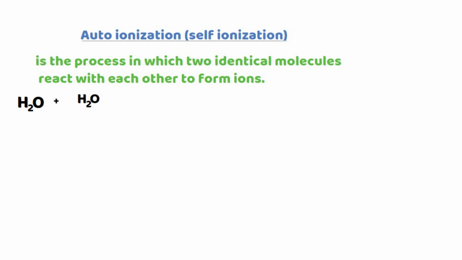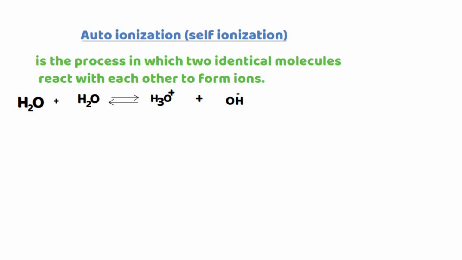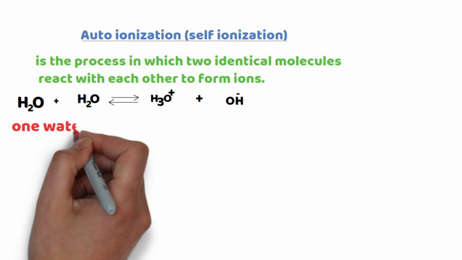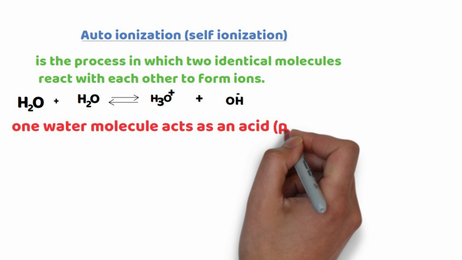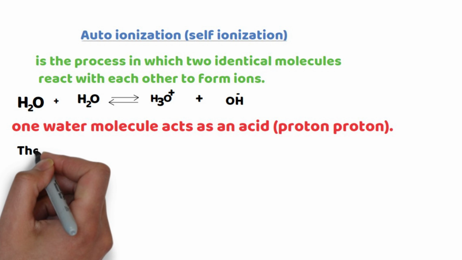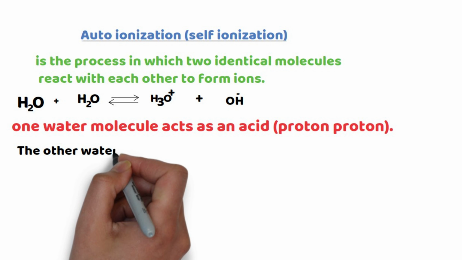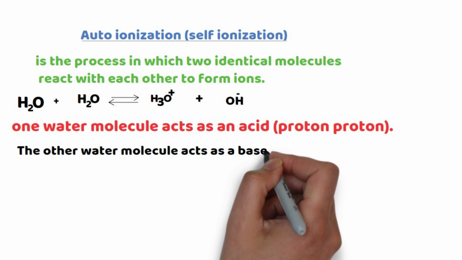Finally, it forms hydronium ion and hydroxide ion. In this reaction, one water molecule acts as a base, a proton acceptor, and the other water molecule acts as an acid, a proton donor.